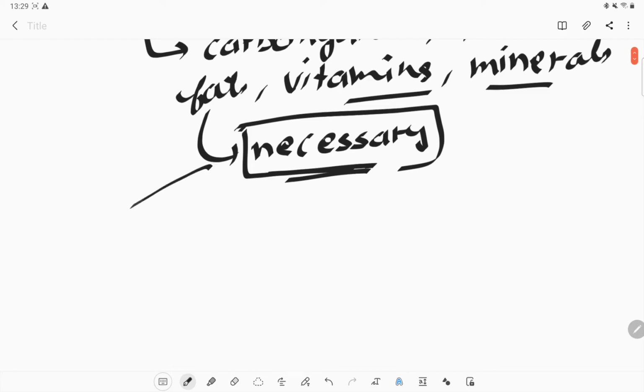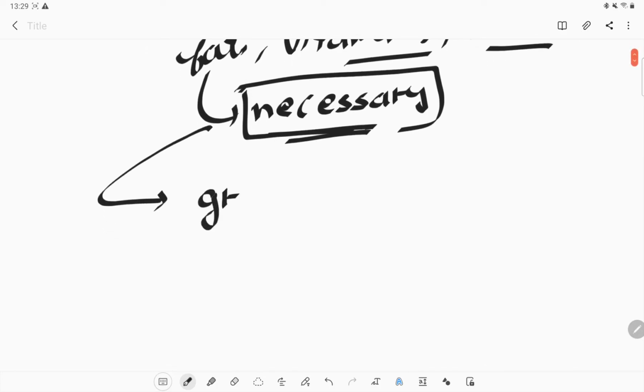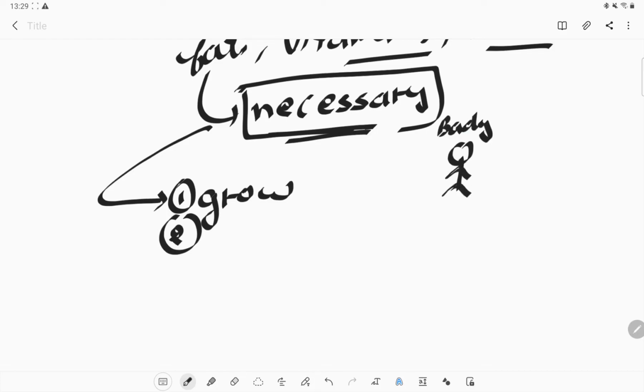So why is it necessary, what does it do in our body? During the growth period we require nutrition a lot. If we have a small body, like a baby, then the baby will convert into an adult person.